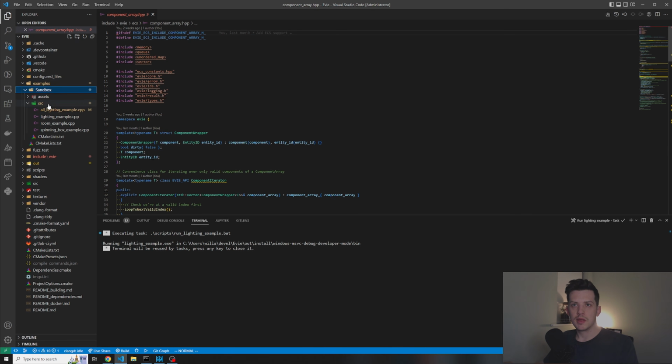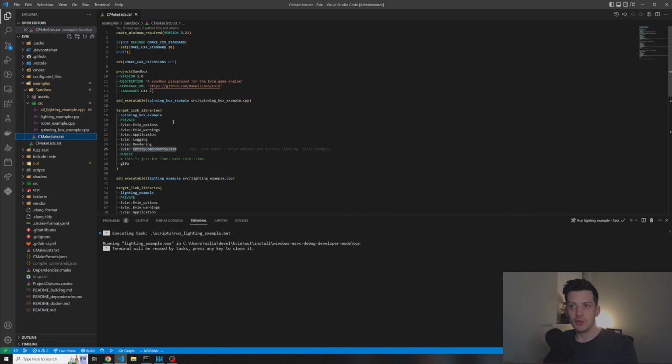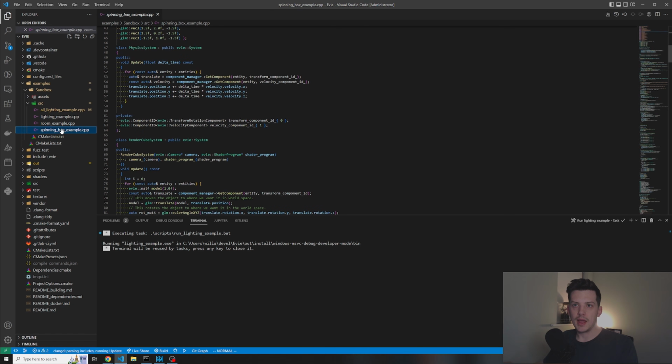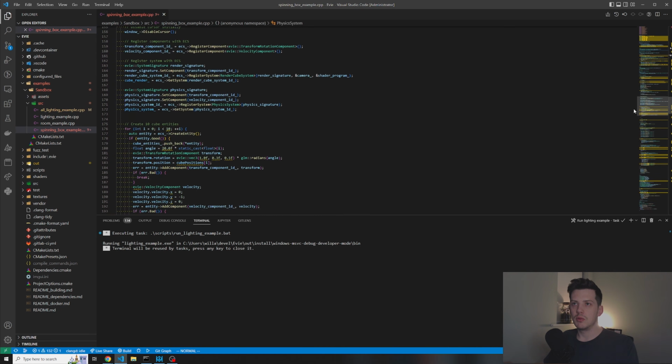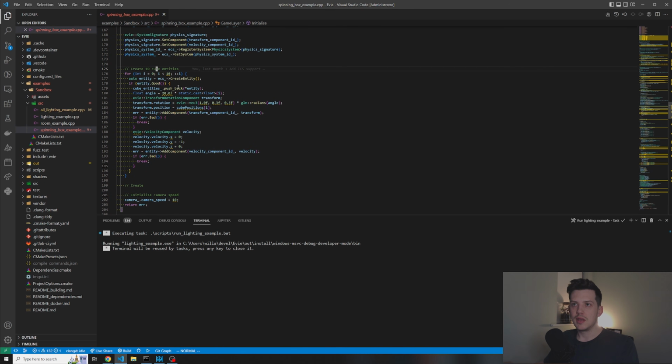So let's move to the examples a bit more. Now, all the examples are effectively the games that use the engine, and as I showed before, they all just link to Evie. So application, logging, rendering, entity component system. For example, let's load the spinning box example. In this, all we do is create 10 cubes with a transform component, and we add that component to each of the cubes, and we also provide a velocity of -1 in the y direction, so they should be falling.